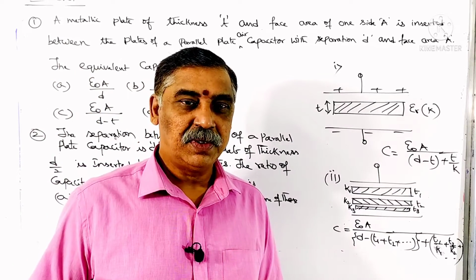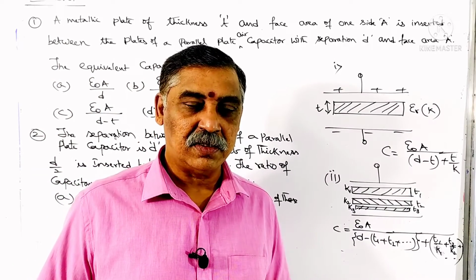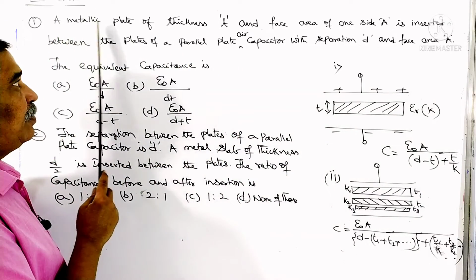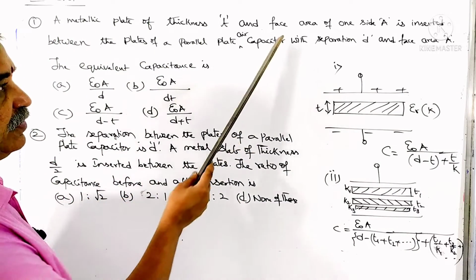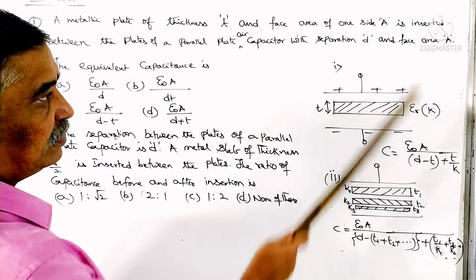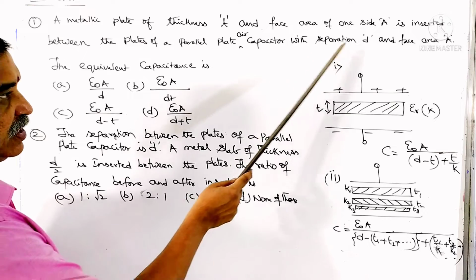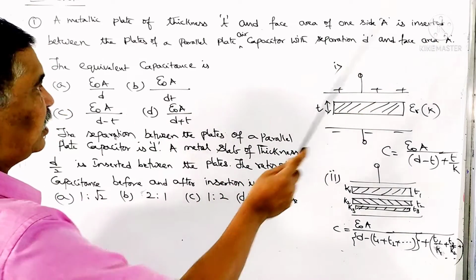Come back to the questions related to my discussion. Here we are given a metallic plate of thickness T and face area of one side A, which is inserted between the plates of a parallel plate capacitor with separation D and face area A.